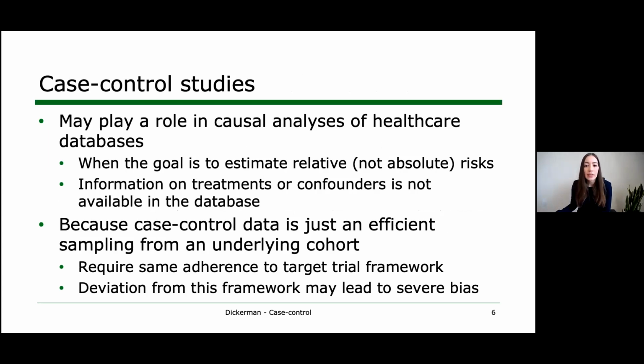In those settings, case control studies can let us focus what might be limited resources on collecting this information for a random sample of cases and controls. But because case control data is just an efficient sampling from an underlying cohort, these studies require the same adherence to the target trial framework, and deviation from this framework may lead to severe bias. And so this is important, but how do we do this?